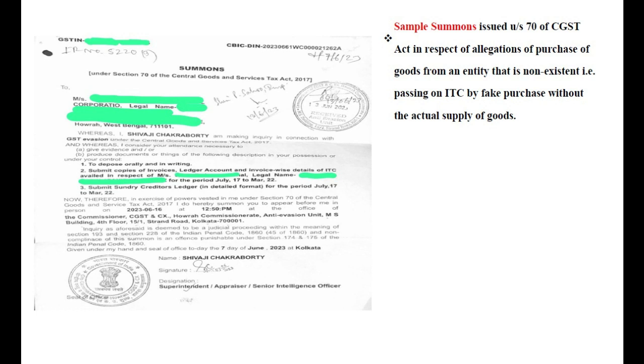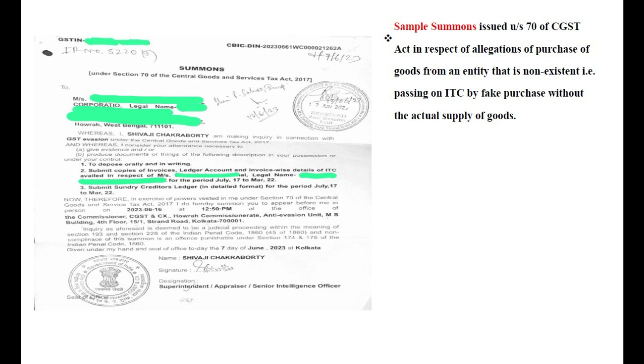Real-life summons we are going to walk through. Sir, fake invoice case. What is a fake invoice case? Sir, the supplier is false. He is a non-existent person. He is not conducting business from his registered place of business. He is not supplying goods or services, but he is issuing invoices. In GSTR-1, it comes to my 2A, 2B, I am claiming input credit, I am forwarding it. So these are the usual cases which we see in investigation. We are going to see what other cases we also see.